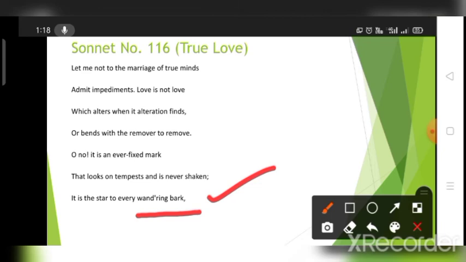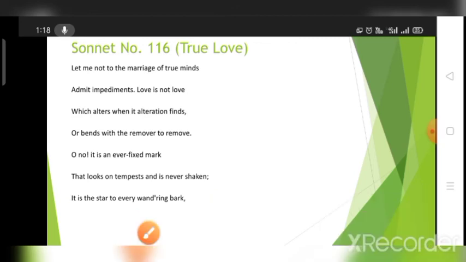If there is a tempest, if there are impediments, true love is never going to shake. It is never shaken by the problems, by the tempest. It is just like that star which guides every wandering bark, guiding the heart and mind of those who truly love. So these are again metaphorical lines.